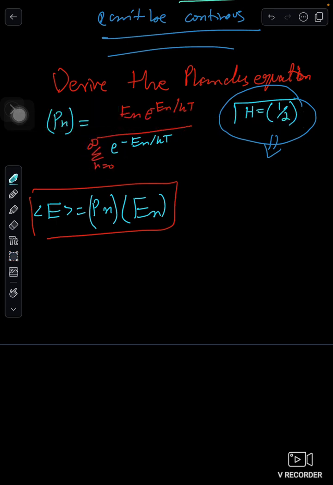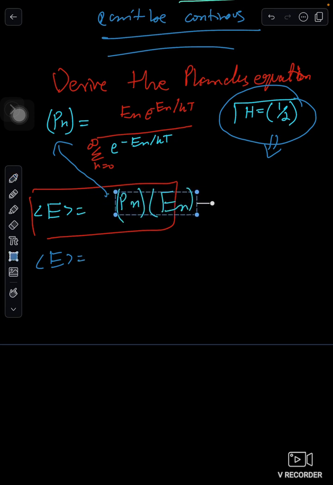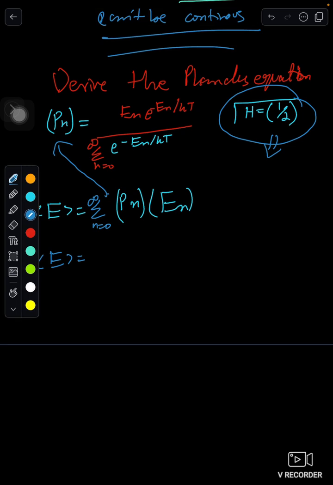I'll tell you when I write the next step. Next step is P of n. When I apply this P of n over here, it has an extra summation. So if I write the equation now, it's the summation n equals 0 to infinity.